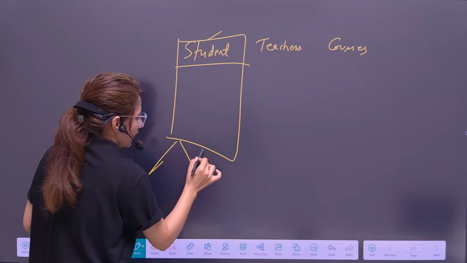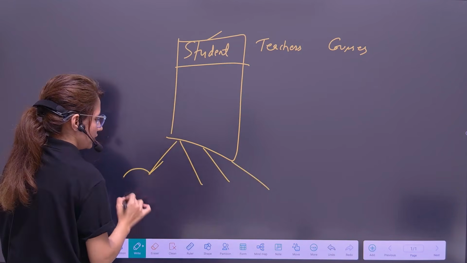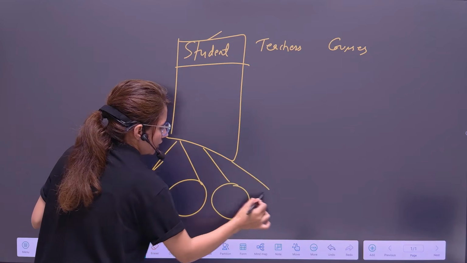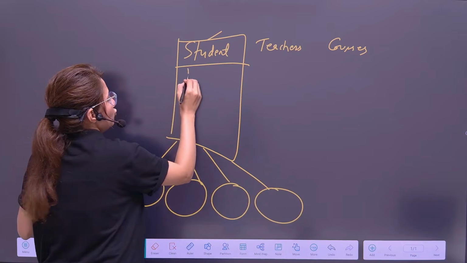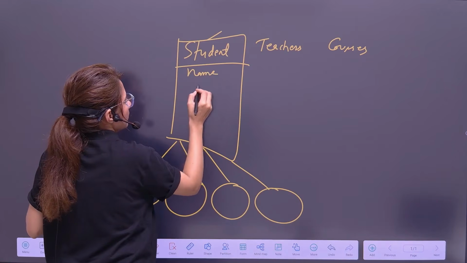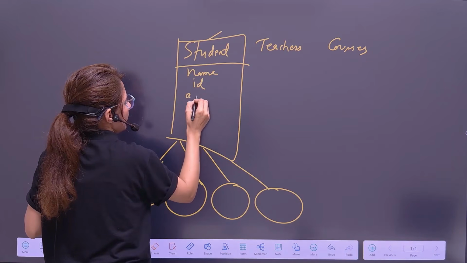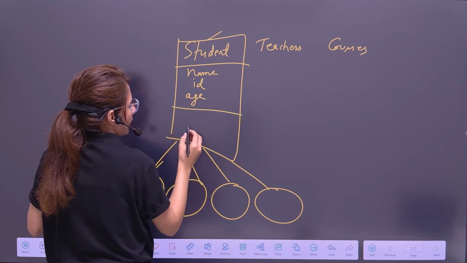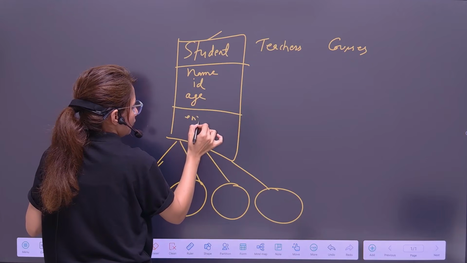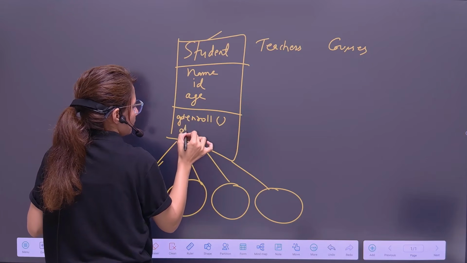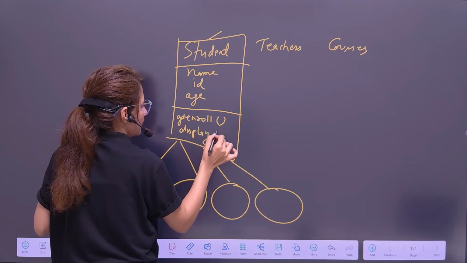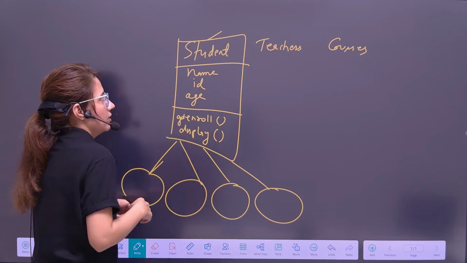And for the student class, there can be many objects: Rahul, Jia, Jenny, or Payal. Every student has a name, ID, age, and can enroll in any course, and suppose one method is display, a simple display of this information.